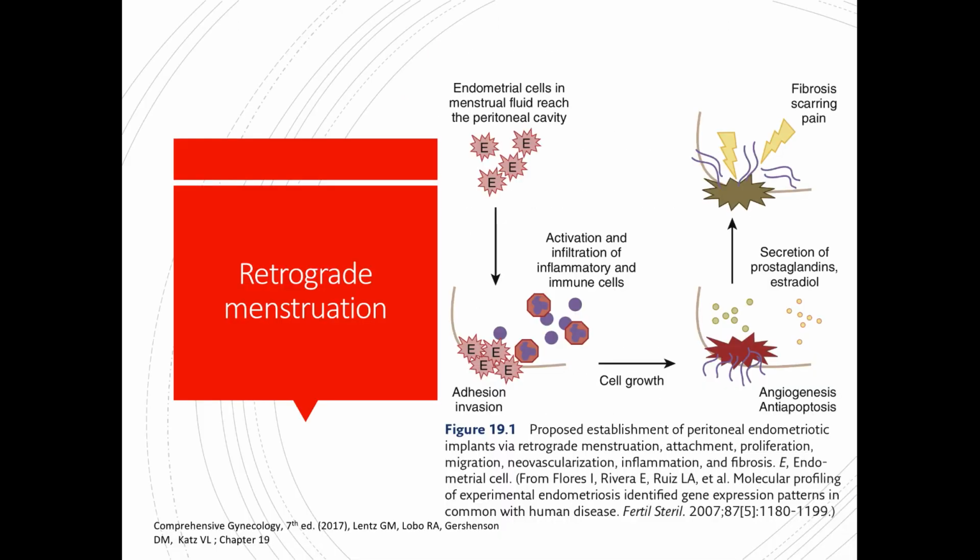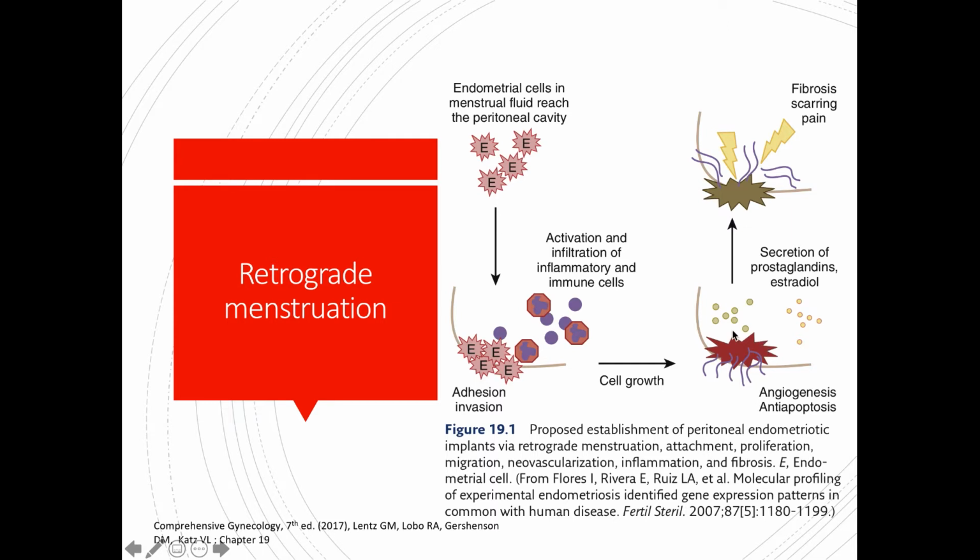So this is a very nice illustration explaining how peritoneal endometriotic implants are established via the theory of retrograde menstruation. So we have here the endometrial stem cells from the menstrual fluid that reach the peritoneal cavity. Once they reach the peritoneal cavity, they are activated and infiltrated by inflammatory and immune cells. So they grow in number and in size, and they implant by the process of angiogenesis and anti-apoptosis. So these endometriotic implants grow as homologous grafts in the site of implantation.